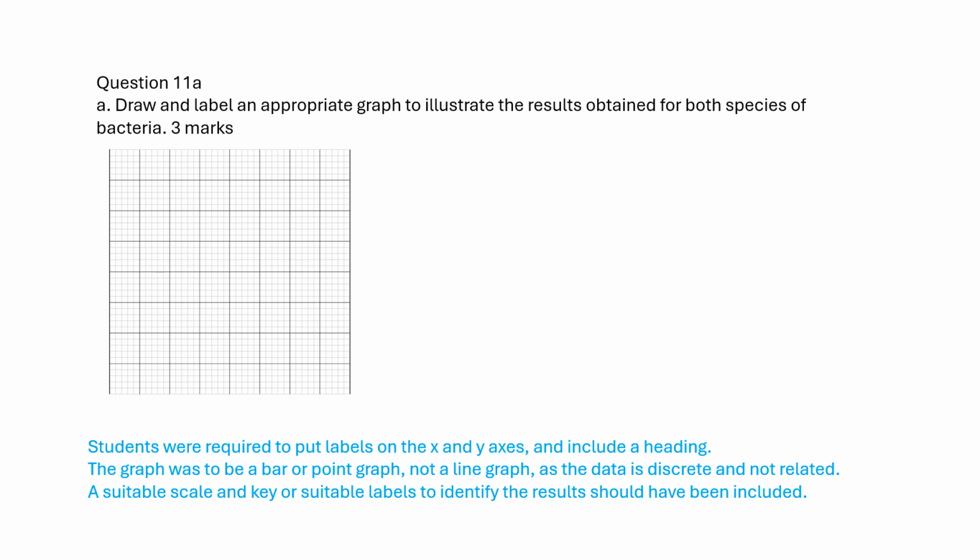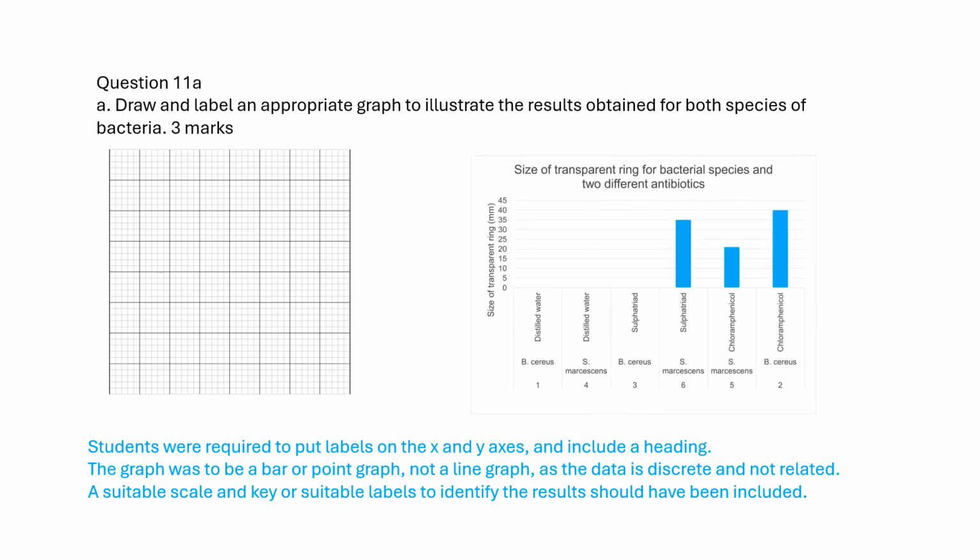Draw and label an appropriate graph to illustrate the results obtained for both species of bacteria. The graph was to be a bar or point graph, not a line graph, as the data is discrete and not related. A suitable scale and key or suitable labels to identify the results should have been included.